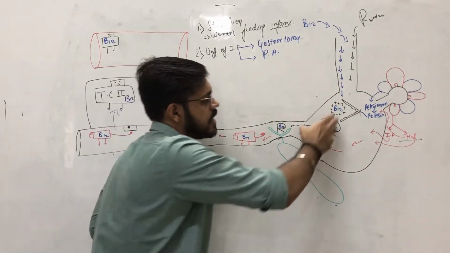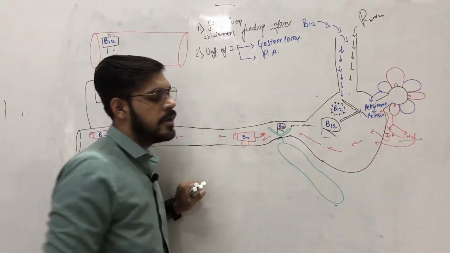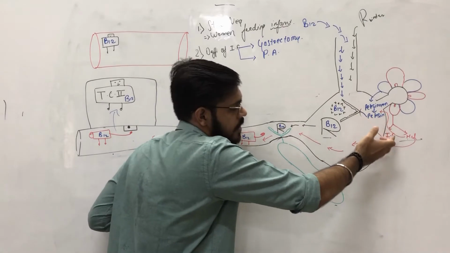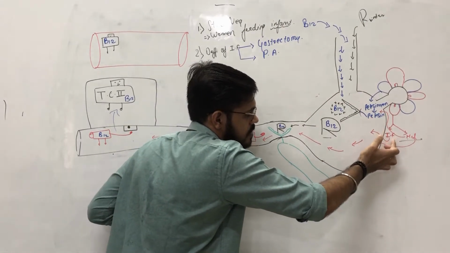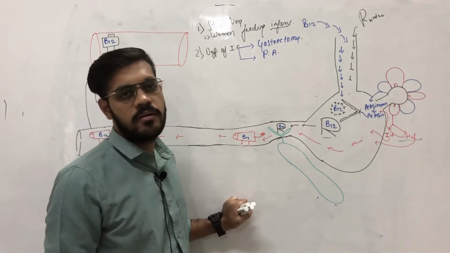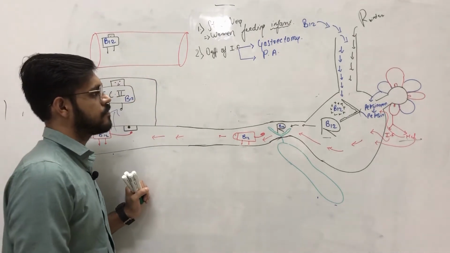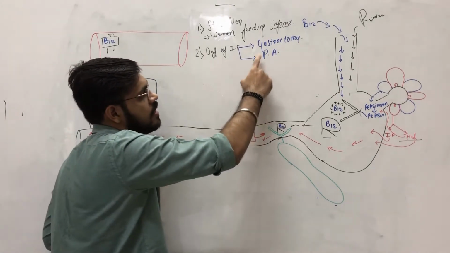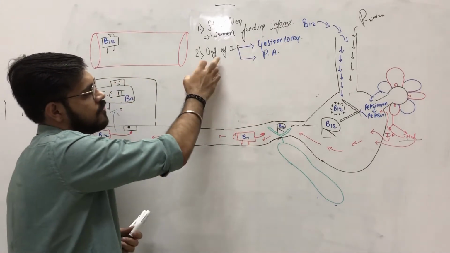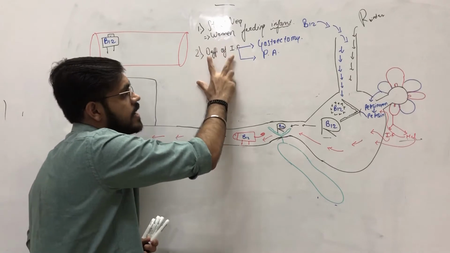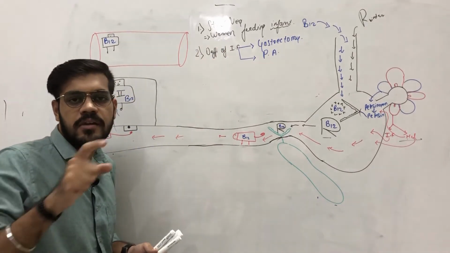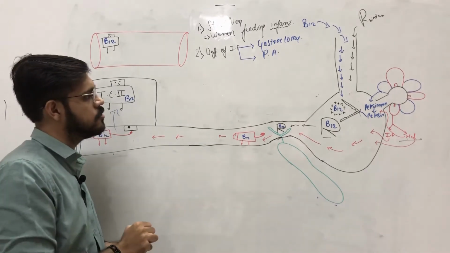Hence these parietal cells are also destroyed, and there is a deficiency of intrinsic factor, and the B12 will not be carried further for its absorption. Hence pernicious anemia and gastrectomy are both causes of intrinsic factor deficiency, and if there is a deficiency of intrinsic factor, there will be a deficiency of B12 for sure.